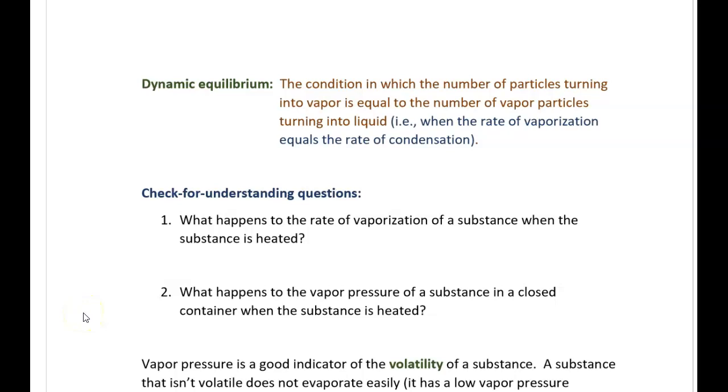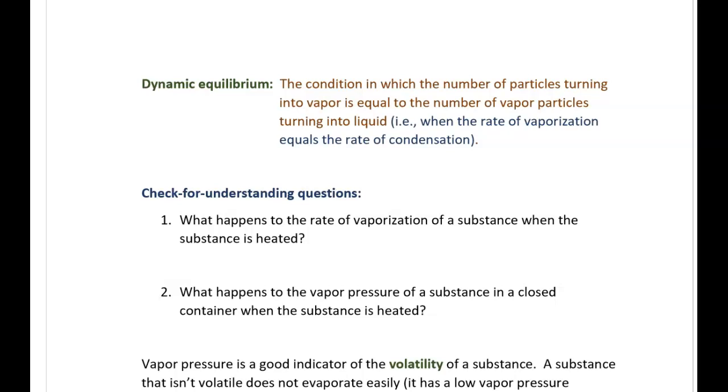This is the condition in which the number of particles turning into vapor is equal to the number of vapor particles turning into liquid. What does it mean to say that particles are turning into vapor or particles are turning into liquid? The particles themselves aren't turning into anything new. What this is getting at is the attractions between the particles.